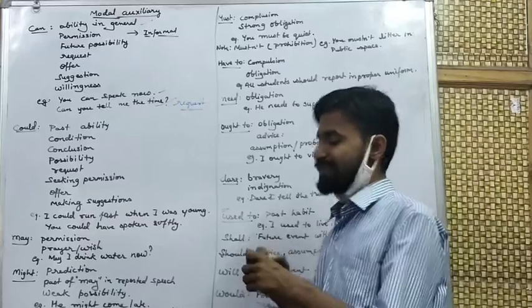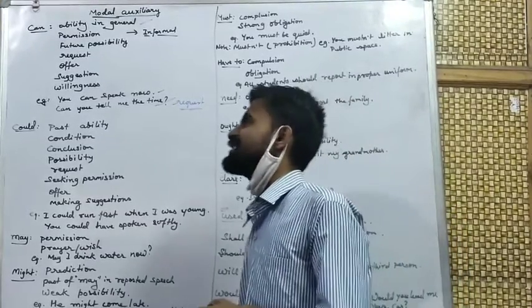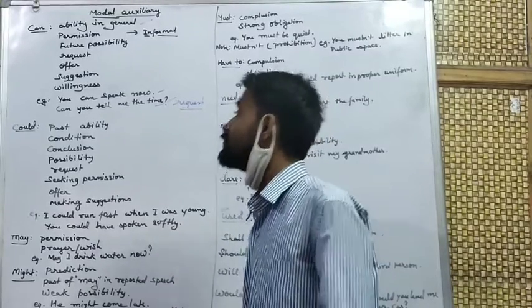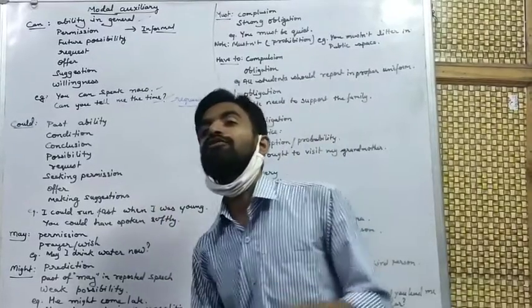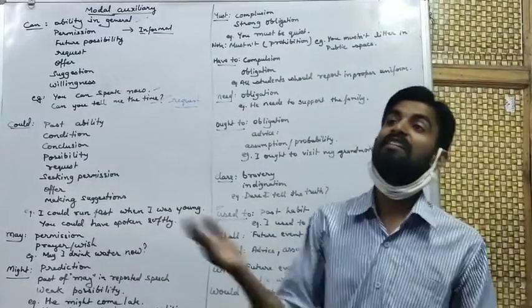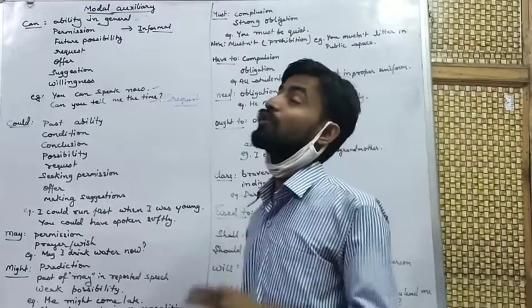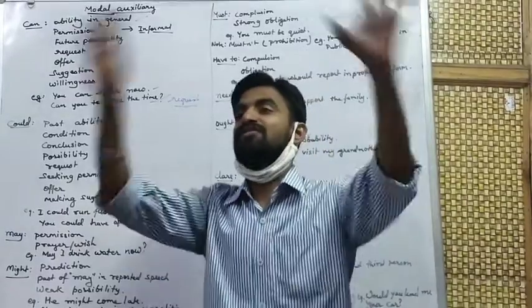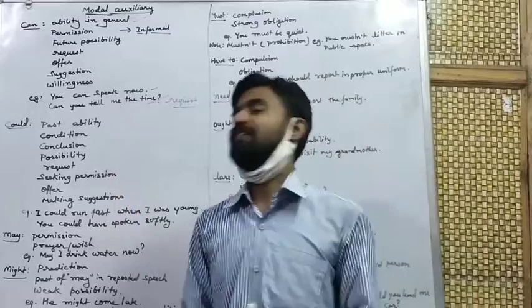Now we will start could. Could is another modal. It is the past of can. It is used in indirect speech also. It shows past ability. I could lift 100 kgs means it was a past ability. Now I cannot lift 100 kgs. In the past I could lift 100 kgs.